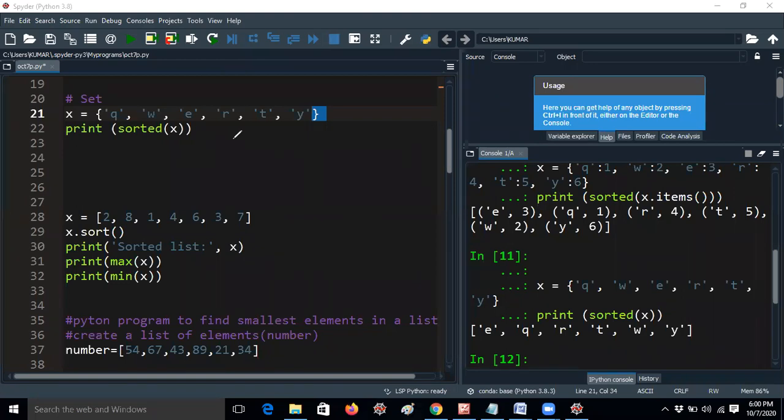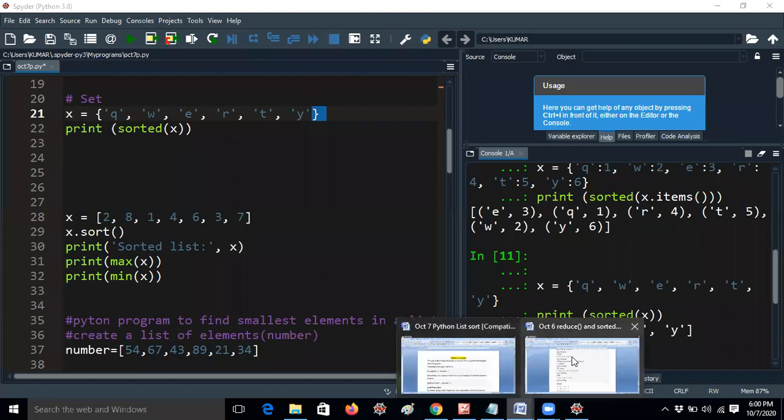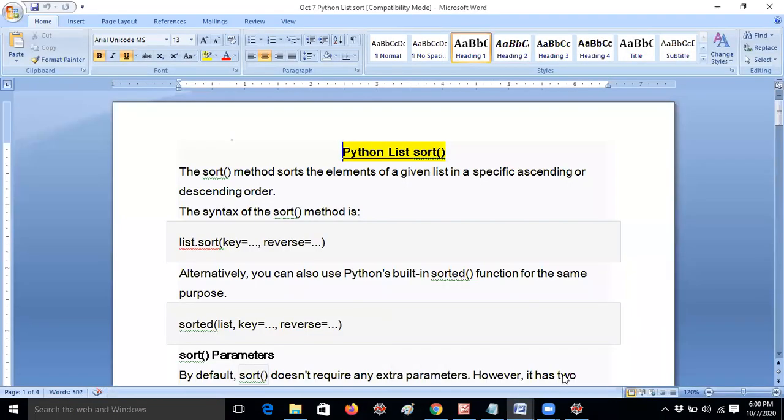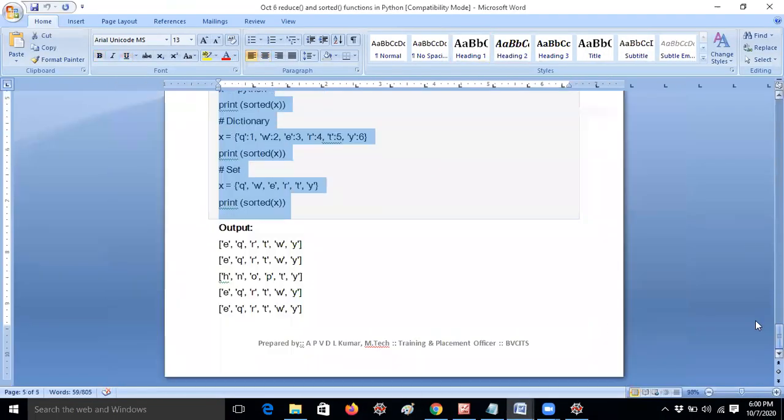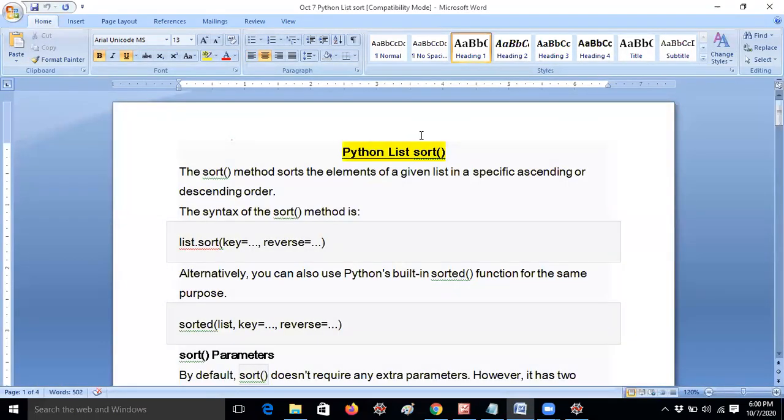Now it is the program. So, the sorted method. Let me move on. Now I would like to discuss. I think yesterday's concepts are completed, so I will close this material. Now I would like to discuss the sort method, the sort function. Here it is the sort method only, not function. For example, I am explaining this method first, and this is not under the part of higher order functions.